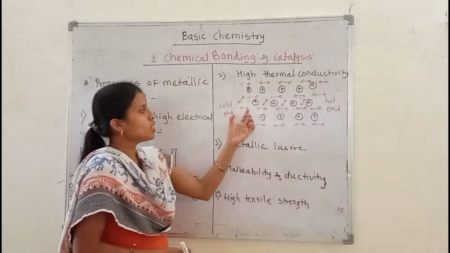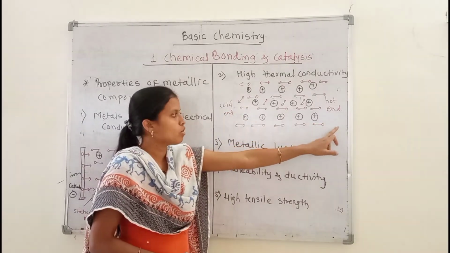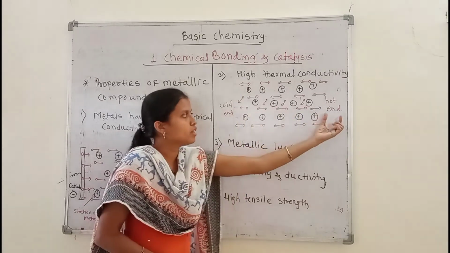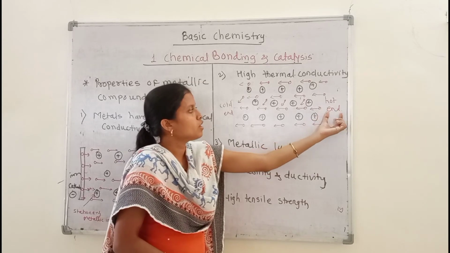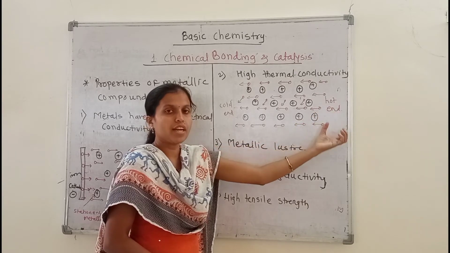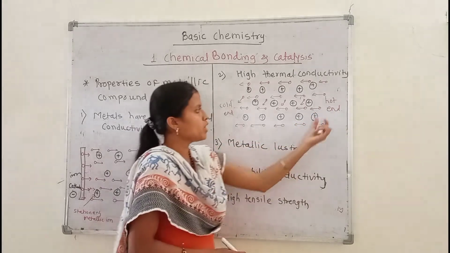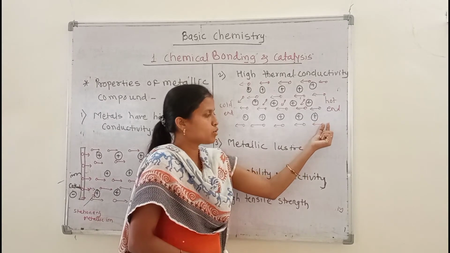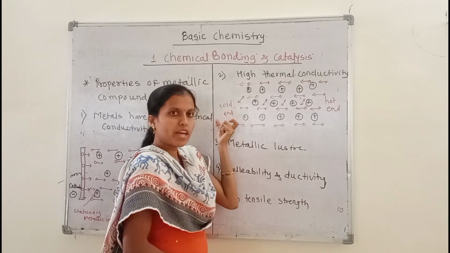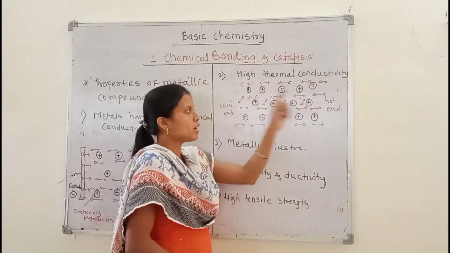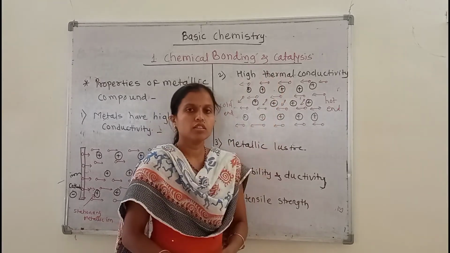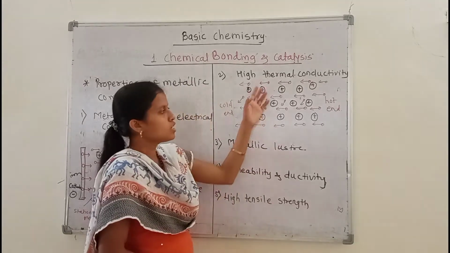So we see here, when heat is applied to one end of the metal, the hot end, the heat is transferred, and the kinetic energy of the mobile electrons increases, so their vibrations increase, and these electrons move from the hot end to the cold end. So the temperature of the cold end increases, that means heat is conducted from the hot end to the cold end. So that's why metals are also high thermal conductors. This is the second property.